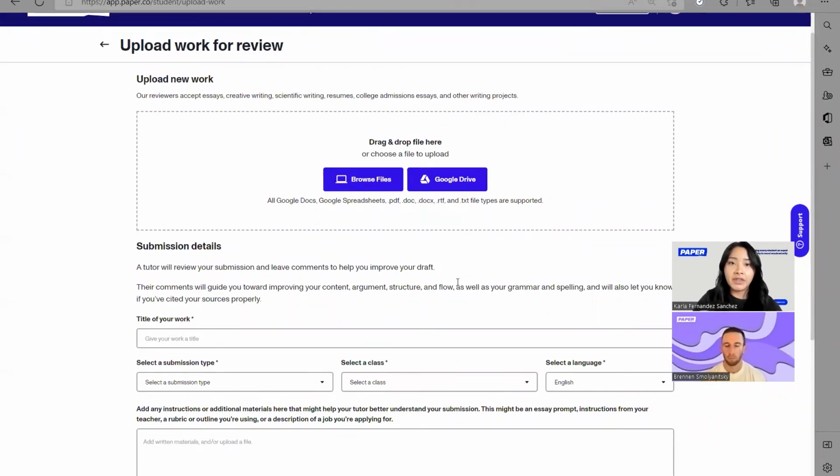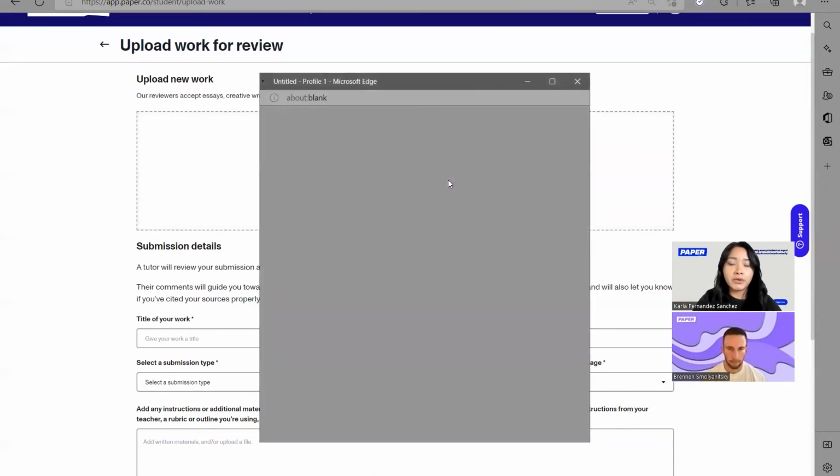Now, your students are going to have two different options. If your students have their assignments saved on their device, and here we also let them know what type of files or formats we support, they can just go ahead and click there and select their work from their device. But if your student is using a Google Doc, a lot of students use the Google Suite to get their assignments done. If that's the case for your student, they can go ahead and click on Google Drive and select it directly from there. So it becomes a lot easier. They don't have to go through the download, upload process. Super, super simple. Here, I'm going to go ahead and click on Google Drive.